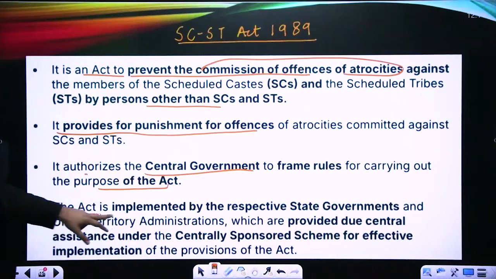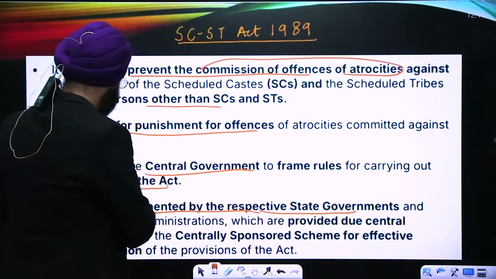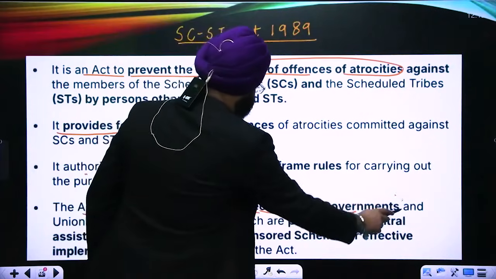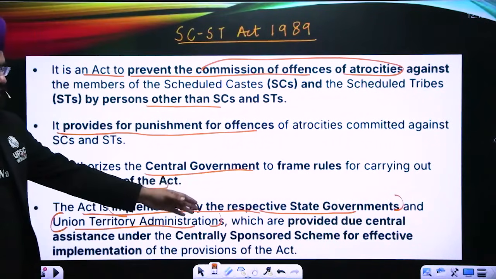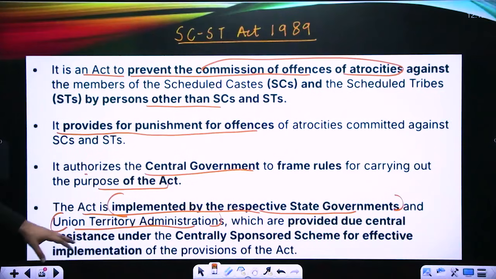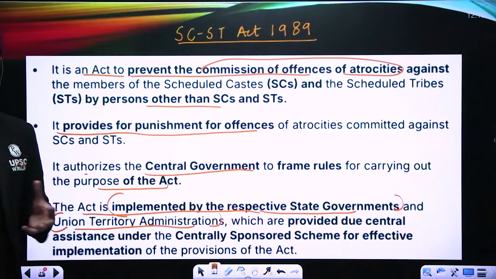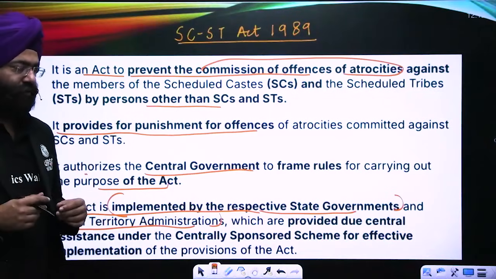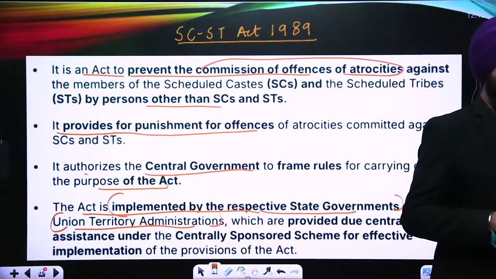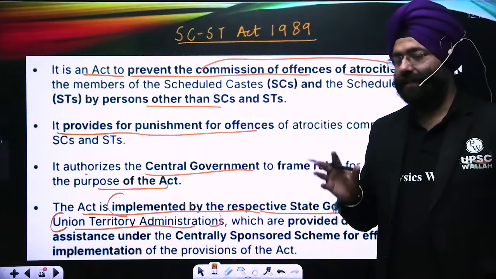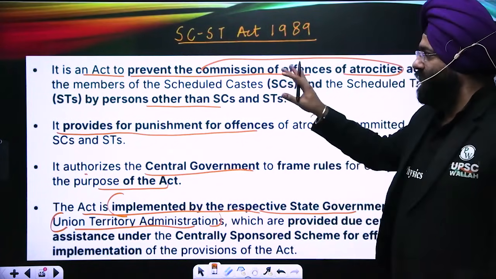Next, the Act is implemented by the respective state governments. This is very, very important. Implemented by the respective state governments and the Union Territory Administration, which are provided due central assistance under the centrally sponsored scheme for the implementation of the particular Act. So that means the central government is aiding them through various means so that the Act can be properly implemented and the Scheduled Caste and the Scheduled Tribe in the respective states can be protected well. So this is the first thing.